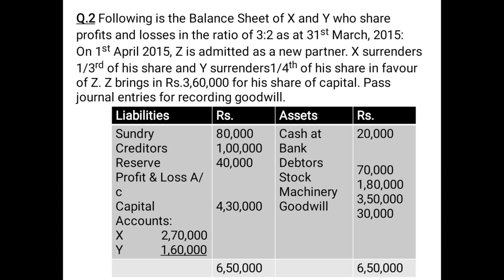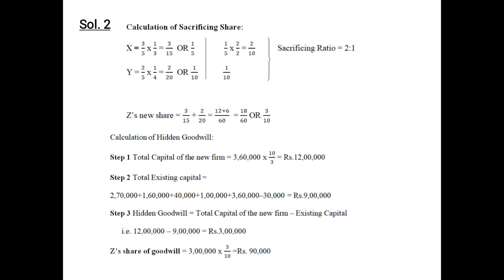Below is given the balance sheet of the firm, and here you can see the value of goodwill already appearing in the books is rupees 30,000. As we have discussed in the first case, this goodwill needs to be written off, and it will be distributed among all the old partners in the old ratio. Let us have a look at the calculation of the sacrificing share.